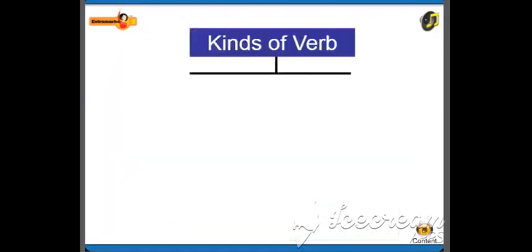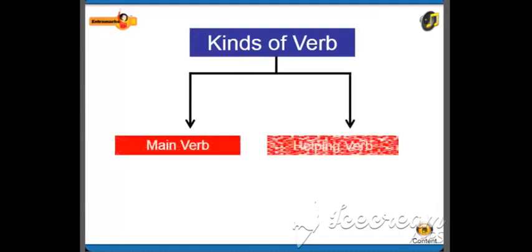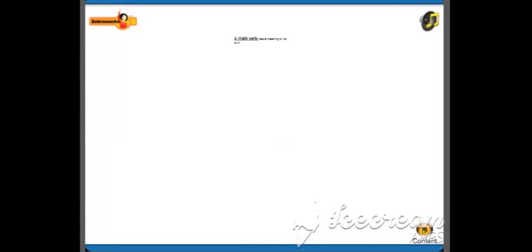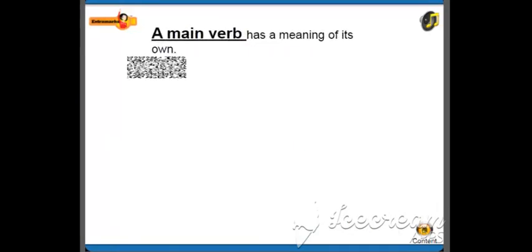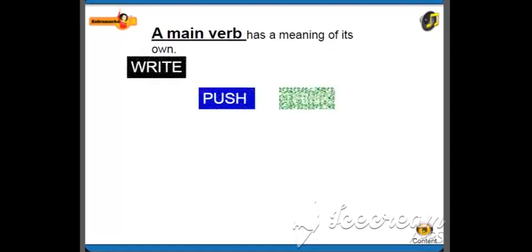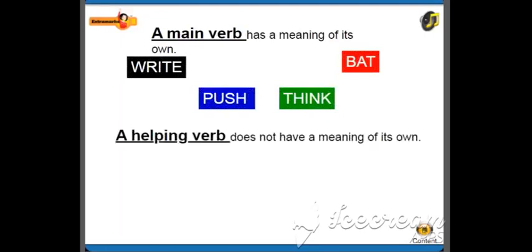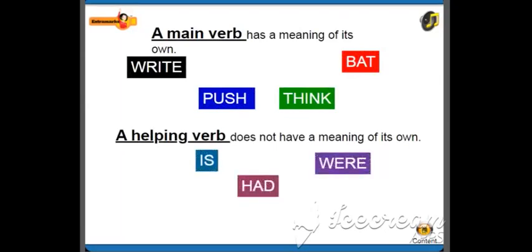Kinds of verb: main verb, helping verb. Main verb has a meaning of its own. Example: write, push, think, pat, etc. Helping verb does not have a meaning of its own. Example: is, had, were. Helping verb only helps the main verb.